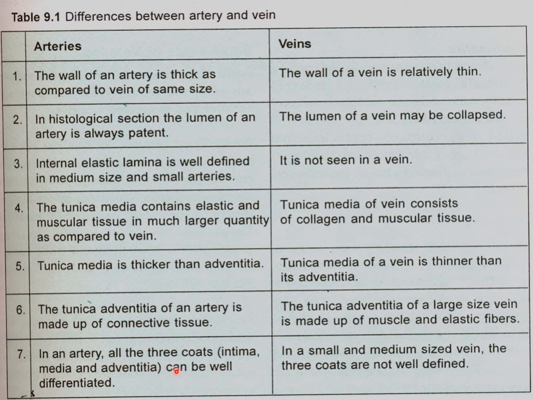In an artery, all three coats, intima, media and adventitia, can be well differentiated. But in small and medium sized veins, the three coats are not well defined. So these are the major differences between an artery and a vein.